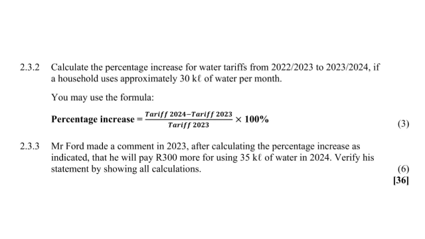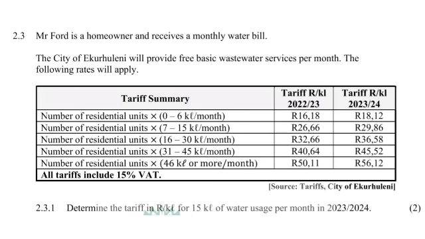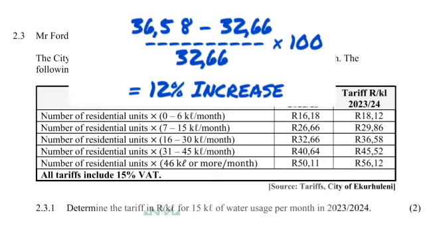So basically it says the percentage increase is 2024 minus 2023 all over 2023. So basically our 2024 is our last column, and 2023 is going to be our previous column, because 2023 is in both, right?